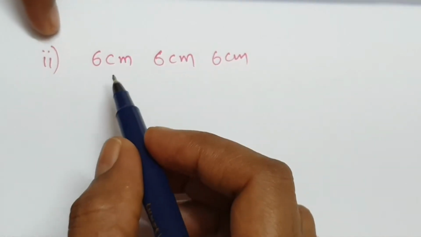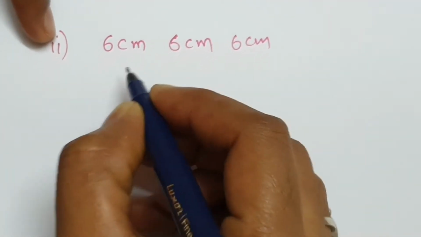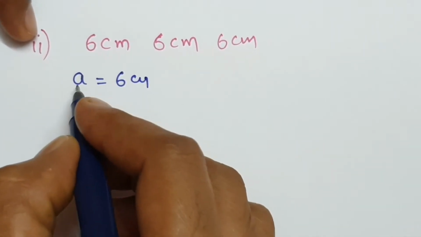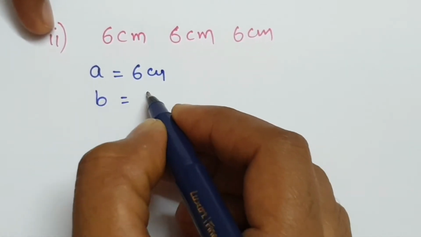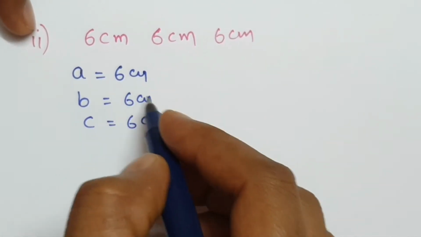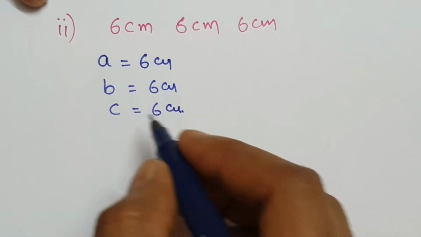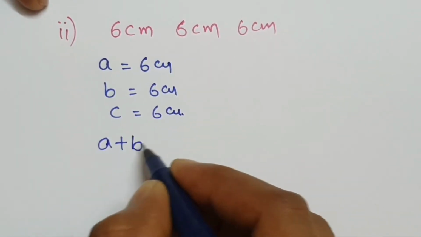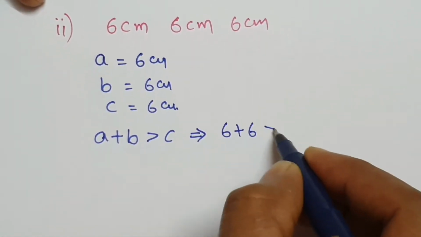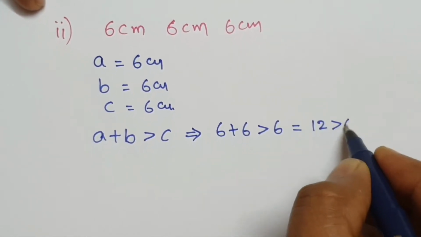Second question, 6 centimeters, 6 centimeters, 6 centimeters. Means take three measurements. Small a equal to 6 centimeters, small b equal to 6 centimeters, small c equal to 6 centimeters. Here all three are the same measurement. We know that the sum of two sides is greater than the third side. Means a plus b is greater than c. That means 6 plus 6 is greater than 6. 6 plus 6 means 12. 12 is greater than 6.